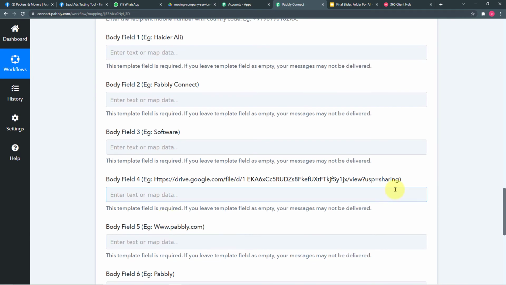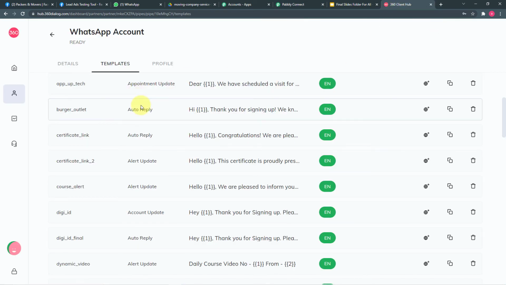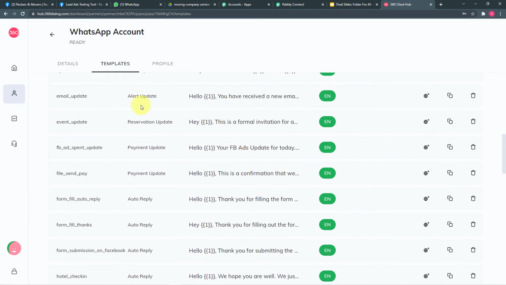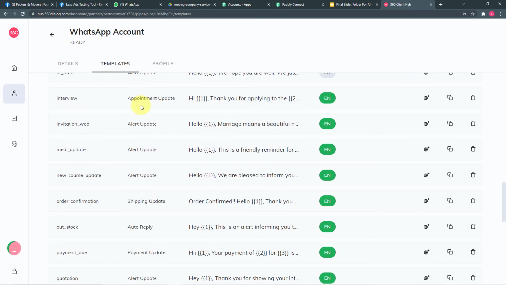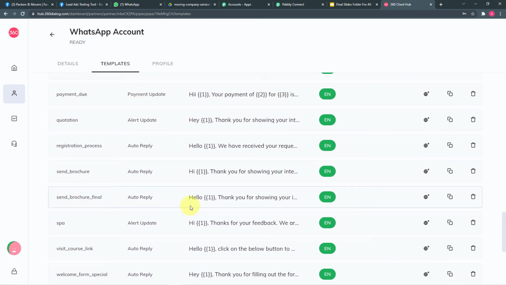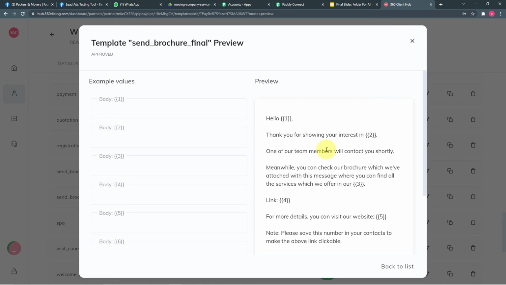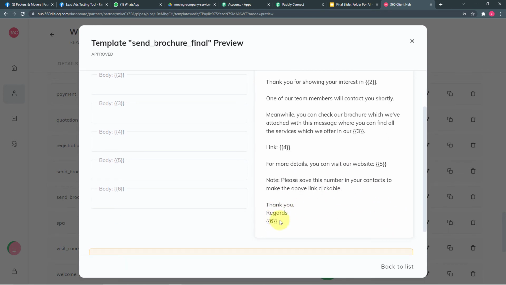So what are these fields? Let me show you in my message template. I am in my 360 Dialog account and here I am opening the template, which is this Send Brochure Final. And here you can see in this message template 1, 2, 3, 4, 5 and 6 in double curly braces. So actually these are the body fields, or the variables, we have in our message template.